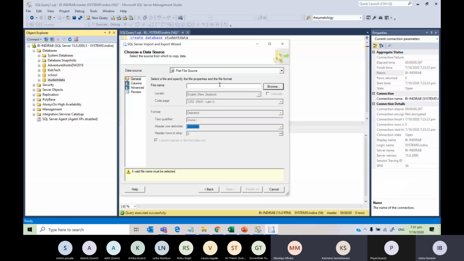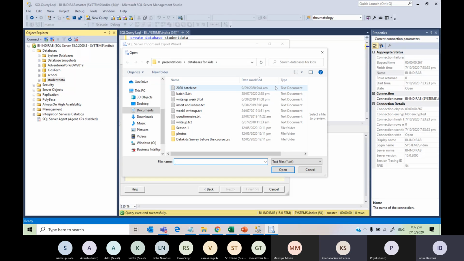Yes. Okay. Now we have to give a file name here. Okay, because this is blank, right? We have to tell the computer which file we are going to import. So we need to go and click on browse. Okay, and here it is showing only text files, but we are not importing text files, right? We are importing CSV file. So change the extension to CSV file here.